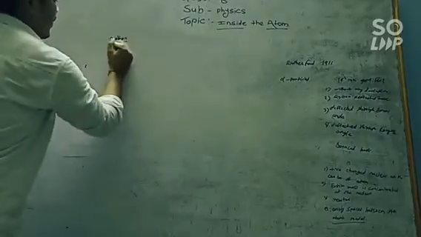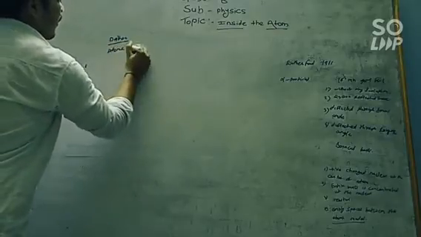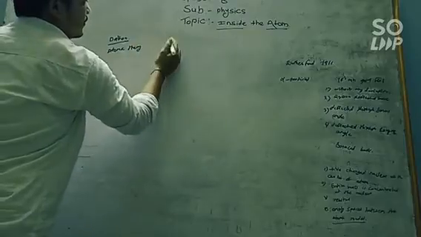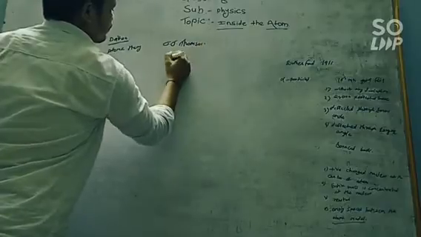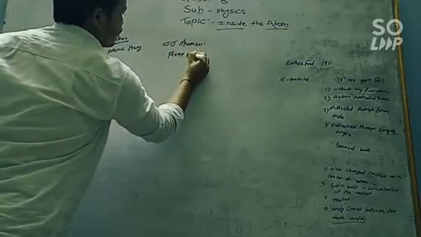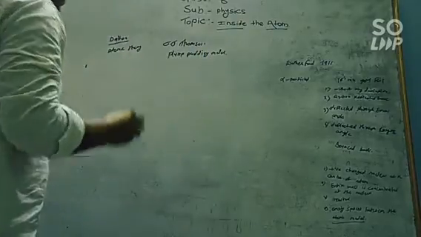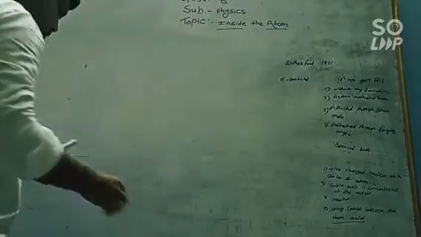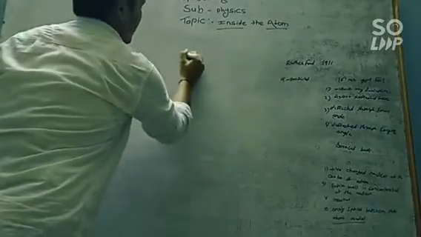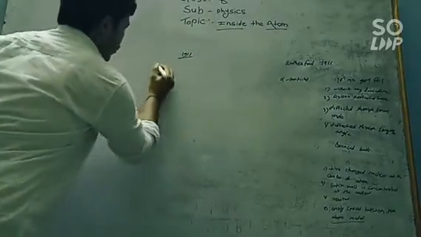Dalton's experiment, that is Dalton's atomic theory, and J.J. Thomson's plum pudding model. Now we are going to discuss the Rutherford experiment. Rutherford in 1911 performed the experiment, that is the gold foil experiment.